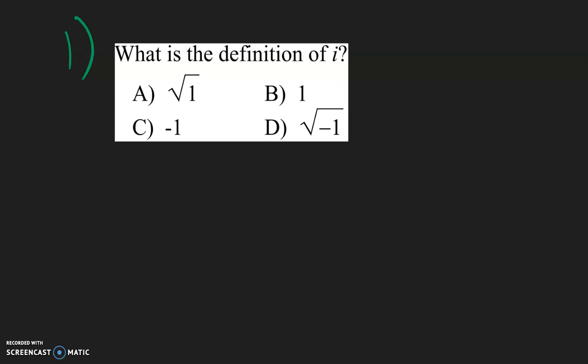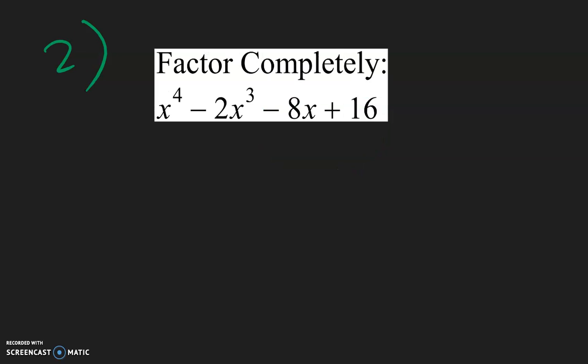Number 1 asks you for the definition of i. So the imaginary number i is the square root of -1. Number 2 asks you to factor completely.